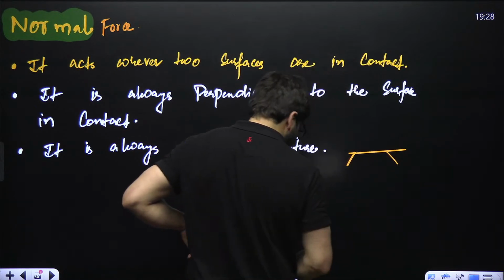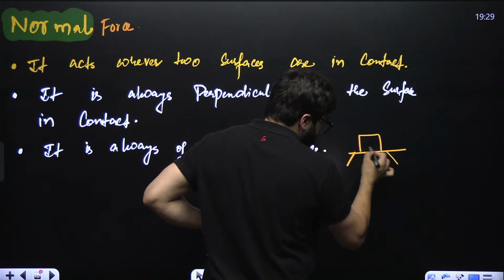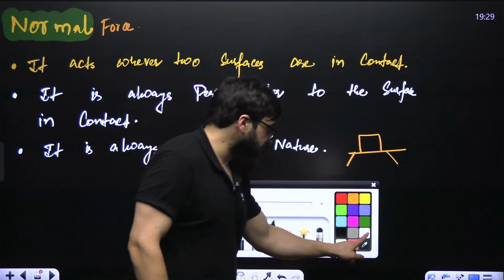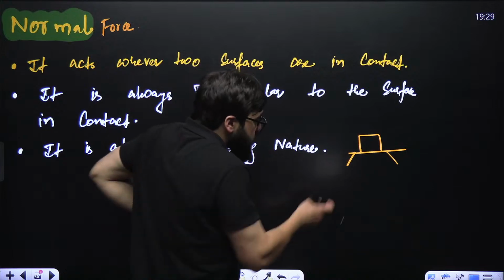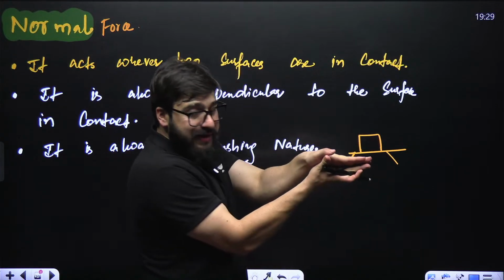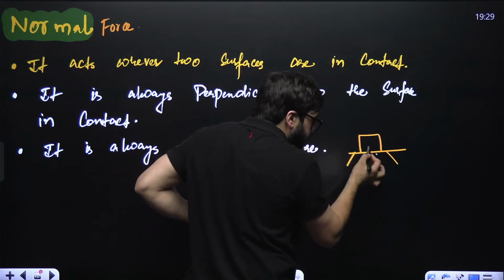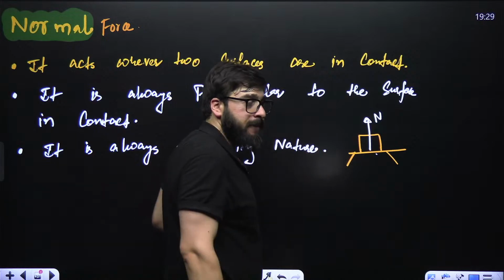This is the table that I have got, and on this table I am placing a block. So the two bodies, this table and this block, are in contact with each other. The table applies a force on the block in the upward direction, that is normal.